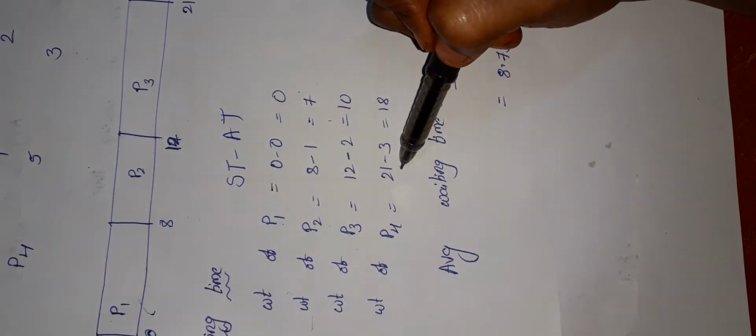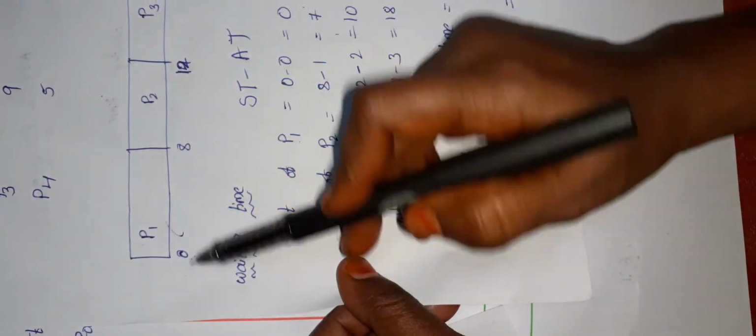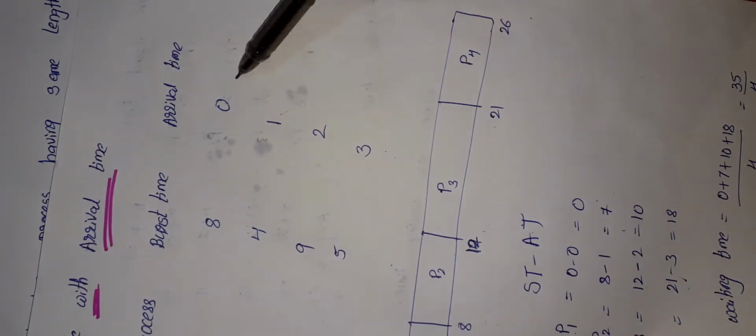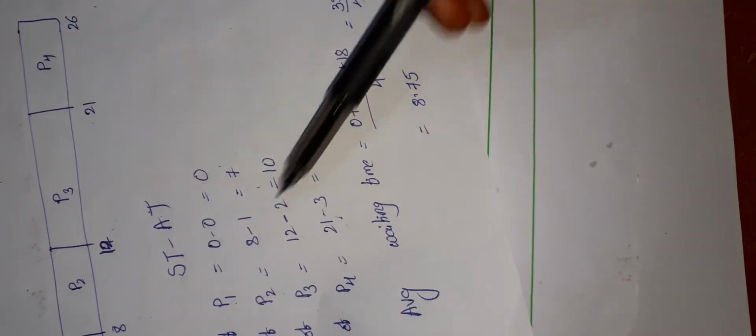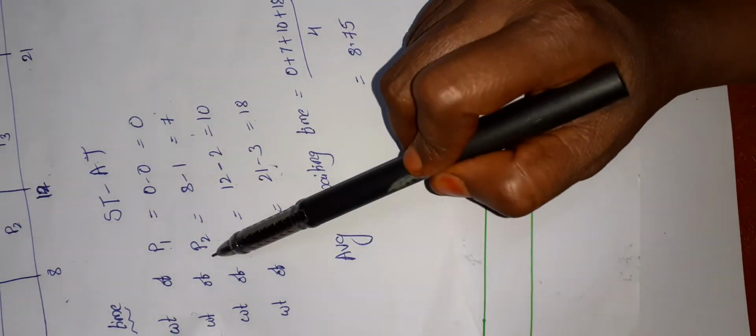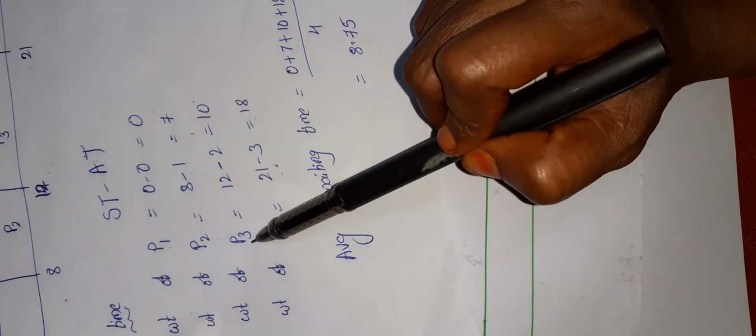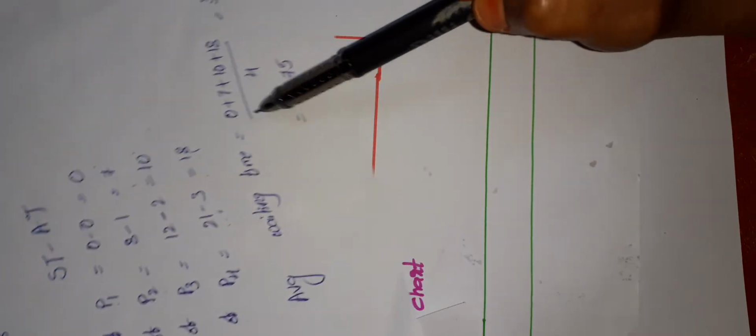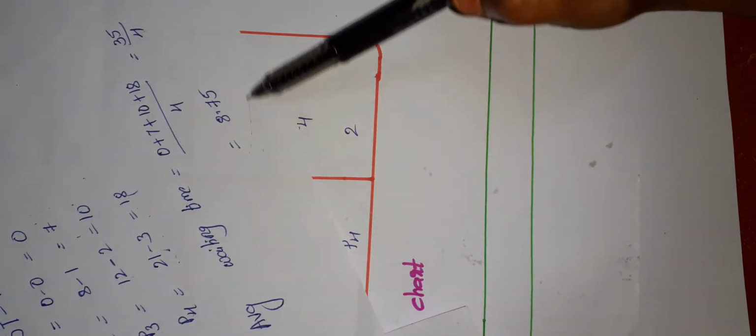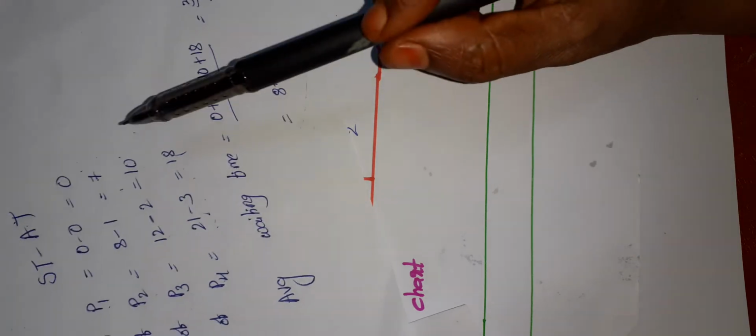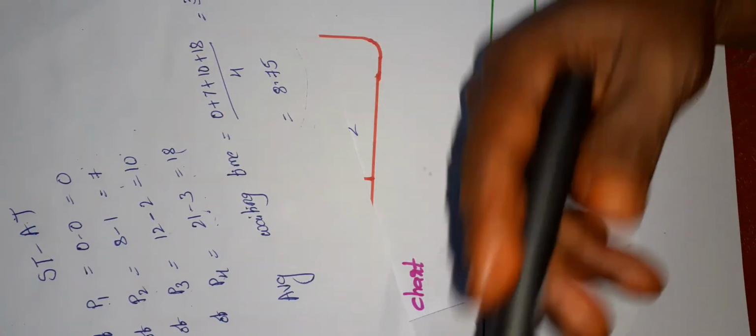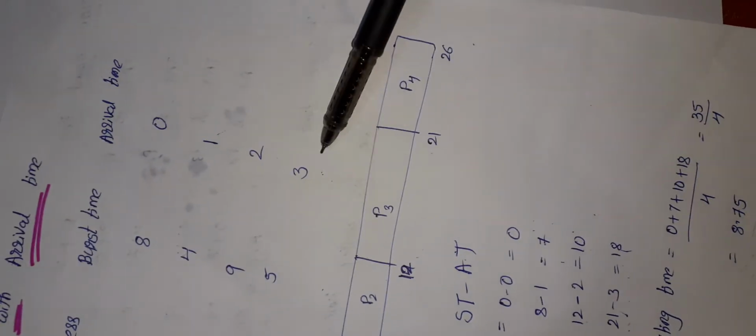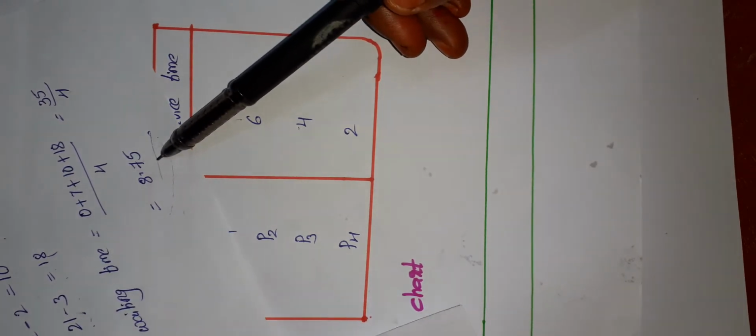So these are the starting values, the leftmost elements 0, 8, 12, 21, and the arrival times are 0, 1, 2, 3. So 0 minus 0, 0. For P2, 8 minus 1, 7. For P3, 12 minus 2, 10. For P4, 21 minus 3, 18. So for the average, we get 8.75. If you observe, there the average is 10.25, and here the average is 8.75. That means if you add the arrival times, the average will be less.